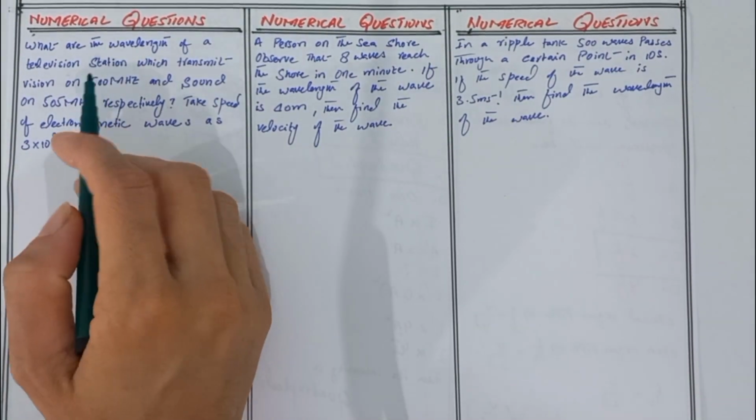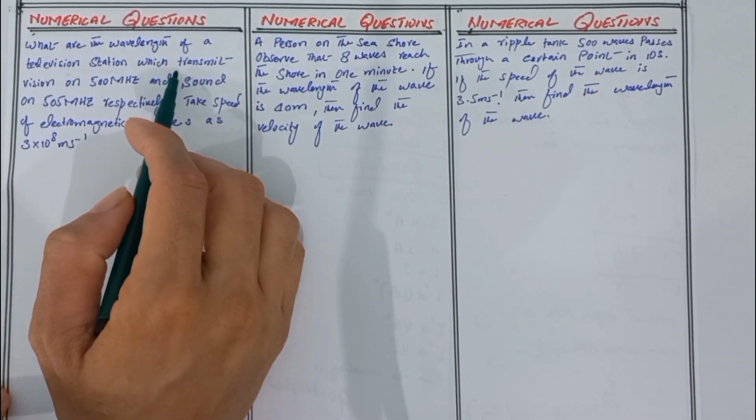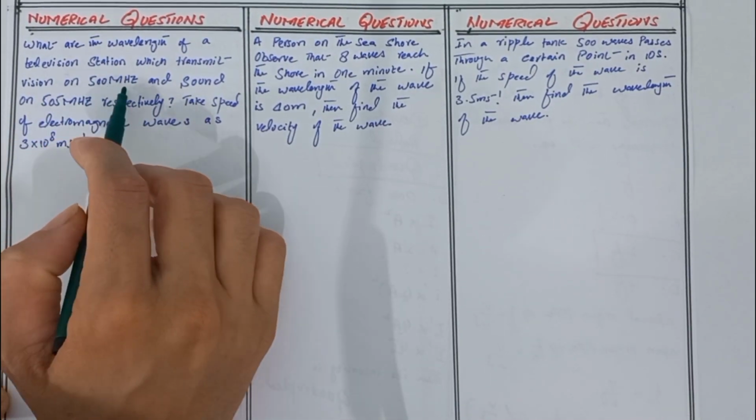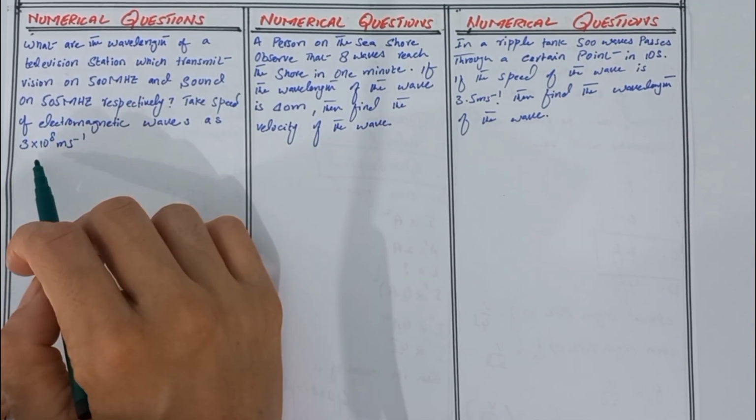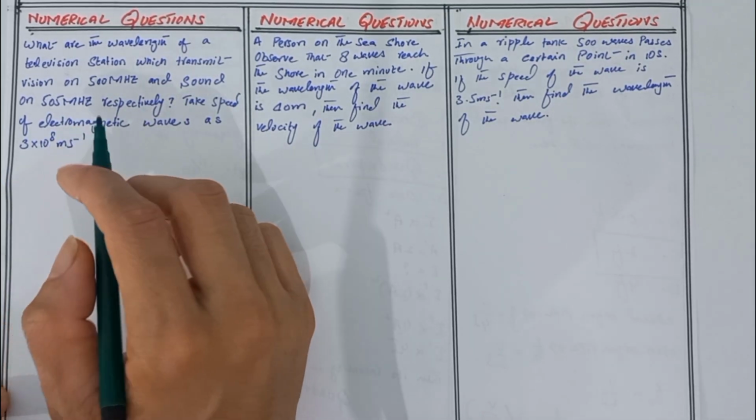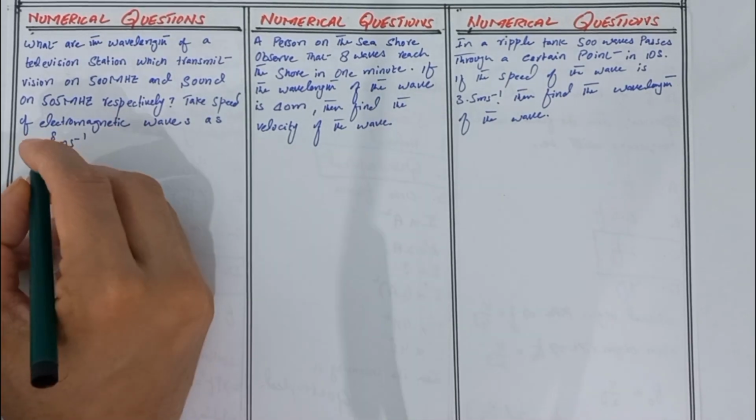In this question we find the wavelength of a television station which transmits vision on 500 megahertz and sound on 505 megahertz respectively. The speed of electromagnetic wave is 3 into 10 to the power 8 meter per second. So here we find the two wavelengths.